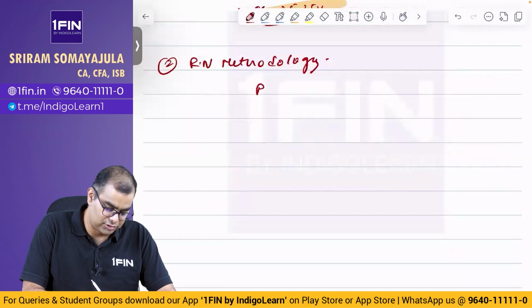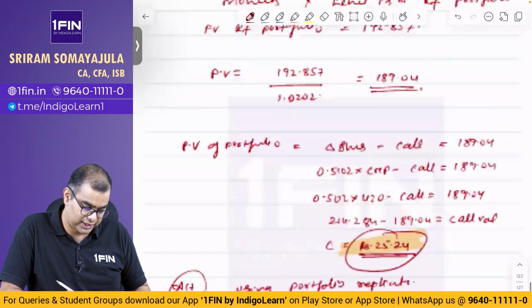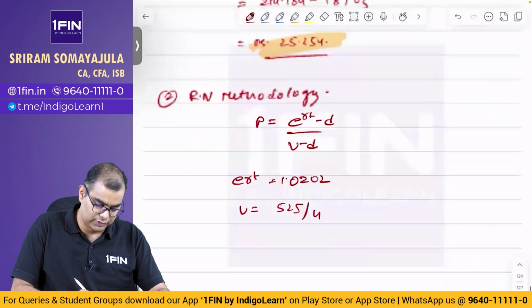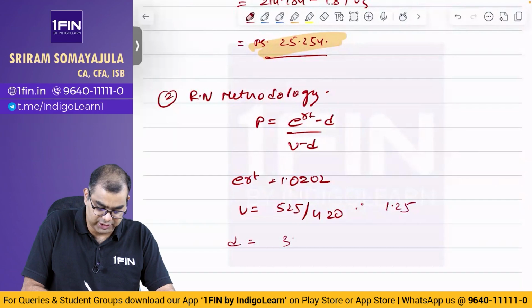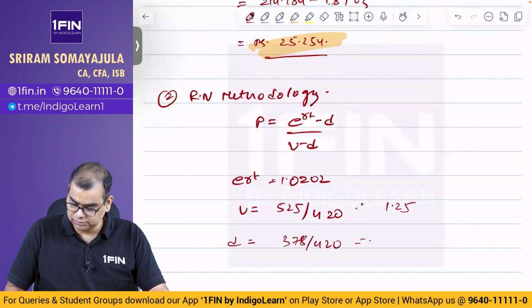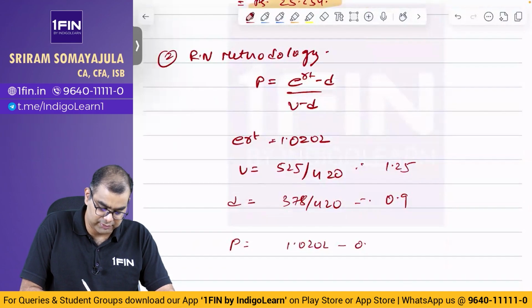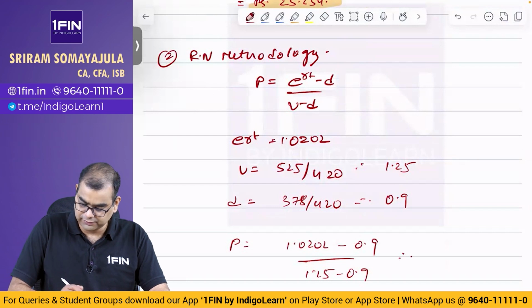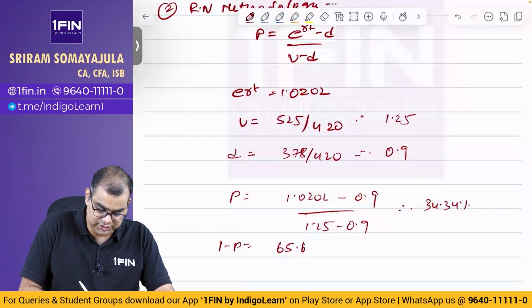Okay, risk neutral methodology, probability is equal to e power rt minus d by u minus d. e power rt is equal to 1.0202. u is equal to 525 by 420, that is 1.25. d is equal to 378 by 420, that is equal to 0.9. அப்புறம் p is equal to 1.0202 minus 0.9 by 1.25 minus 0.9, that is equal to 34.34%. 1 minus p is equal to 65.66%.